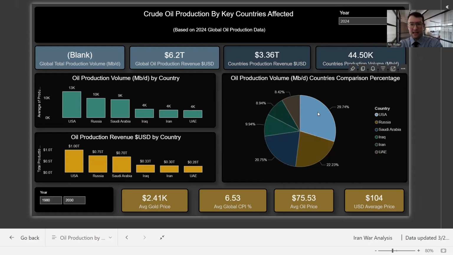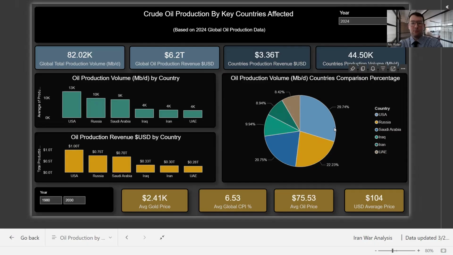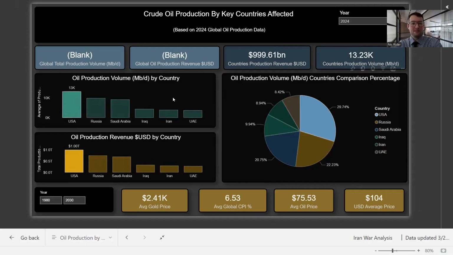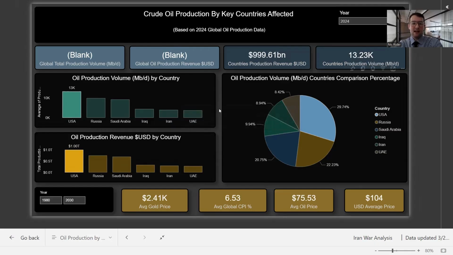If I go here, this is the oil production volume, which makes up this figure. Out of that 3.36 trillion, if I click on the US, we can see what they produced in terms of production volume in 2024. Of that, they made roughly $1 trillion in annual revenue based on their crude oil production.